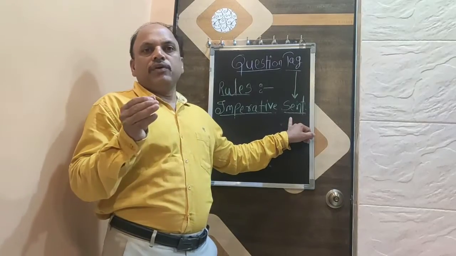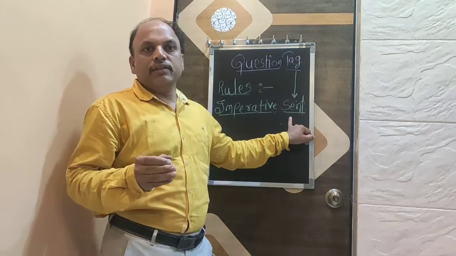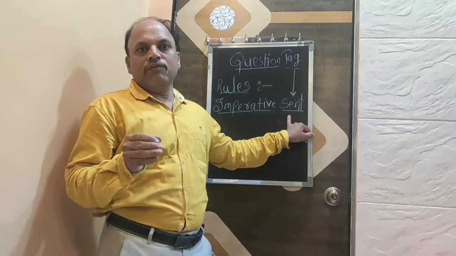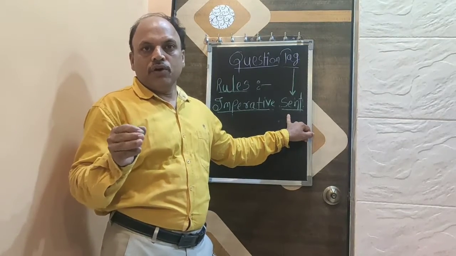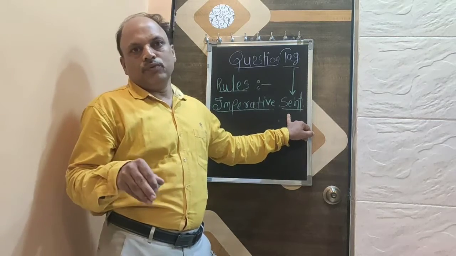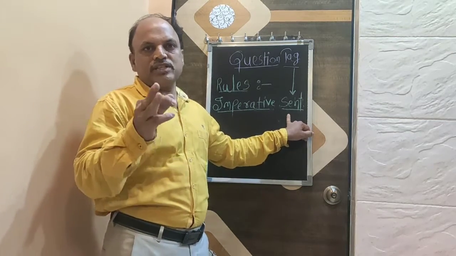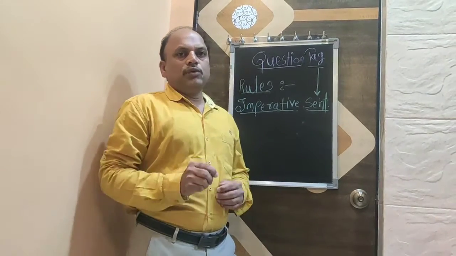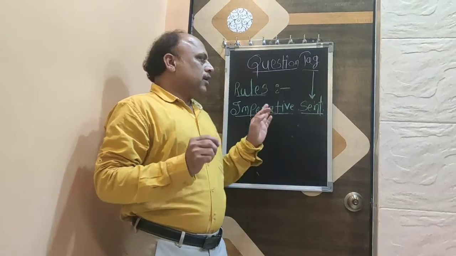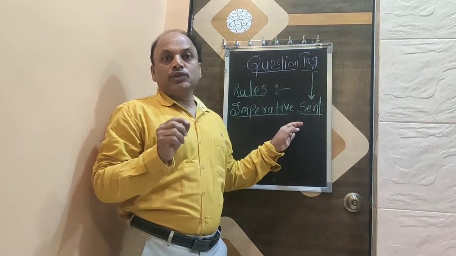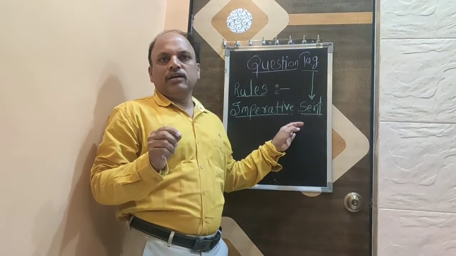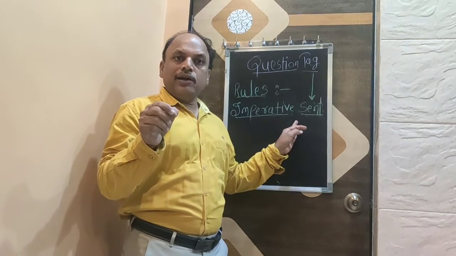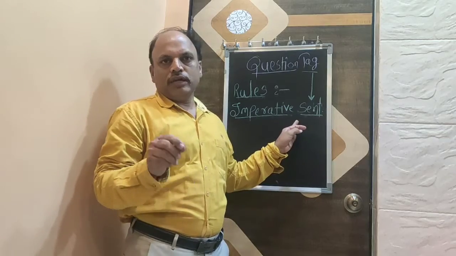We have put will you. When the sentence is imperative one, we will always add will you or won't you. In two ways the question tag can be made. One thing to remember, when the command is positive command, then question tag will be will you and won't you also can be used.